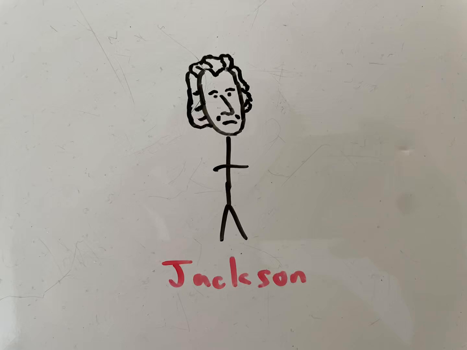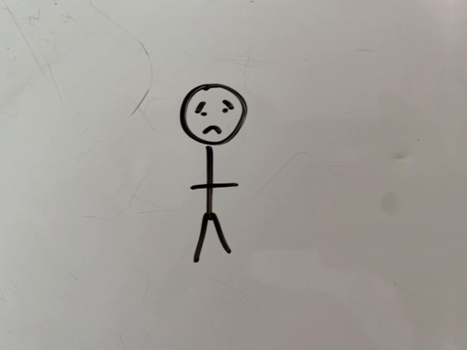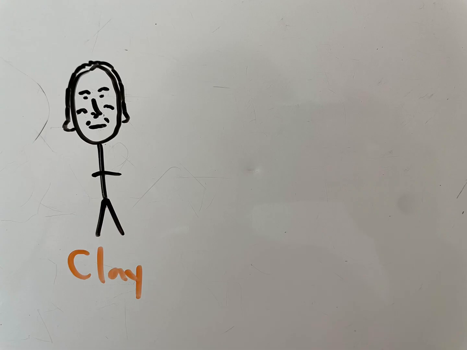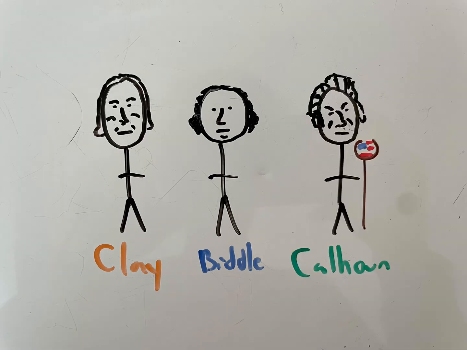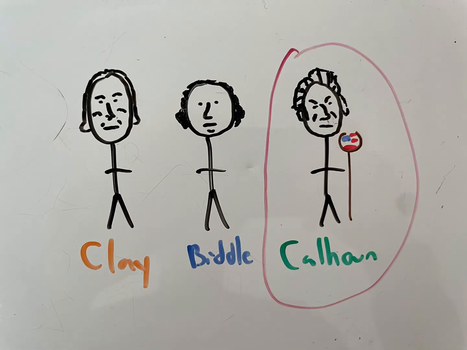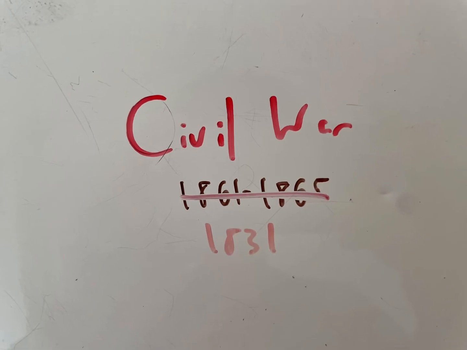Andrew Jackson is one of the most controversial figures in American history, and he had a lot of enemies. Henry Clay, Nicholas Biddle, and his own vice president, John C. Calhoun. In fact, Calhoun's views almost caused the Civil War 30 years early.